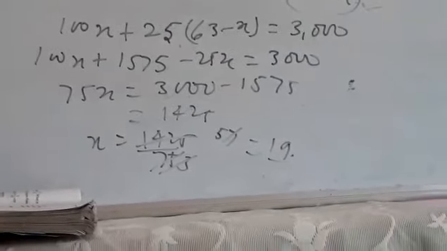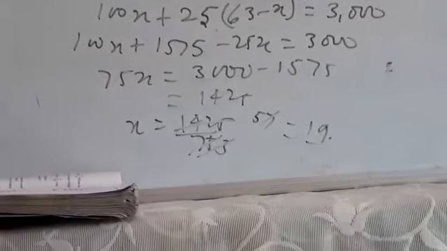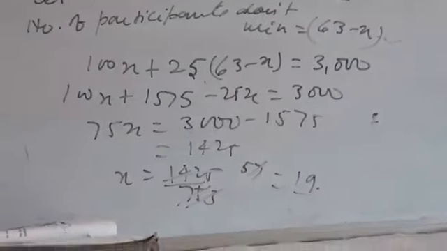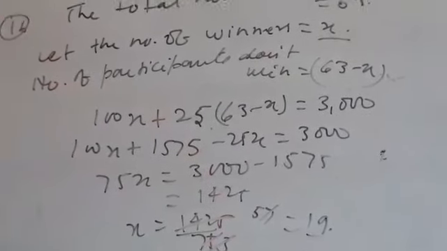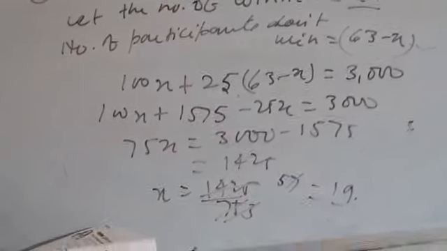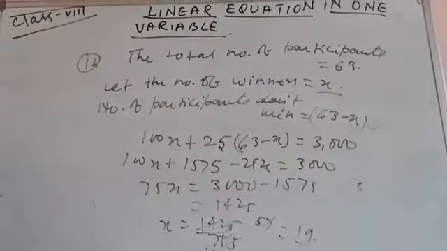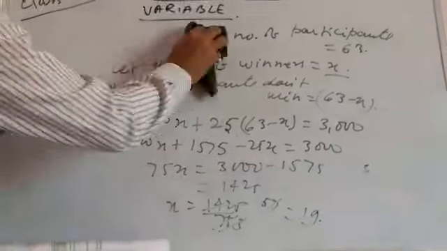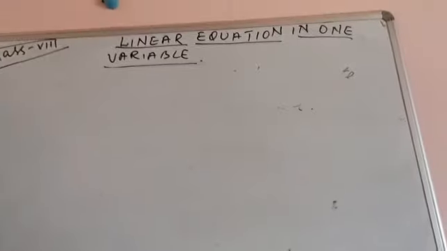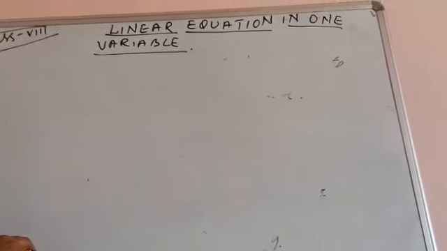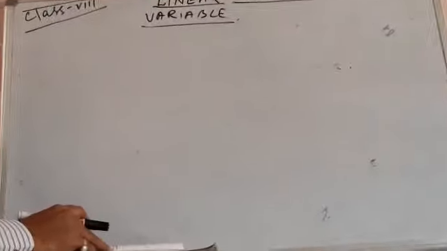So this is all about your exercise 2.2. And now if you know this linear equation in two variables, I don't feel you'll have any problem in exercise 2.3. But I feel I must deal with a few questions from exercise 2.3 so that you all would be completed up to exercise 2.3. It would be better if you know how to do this. So in this I may have a few questions, and you all will do them by yourself.